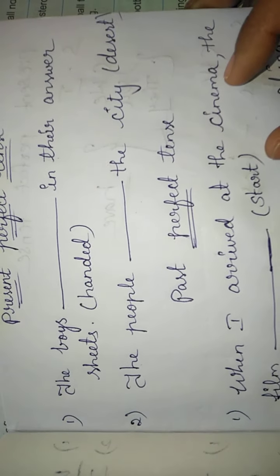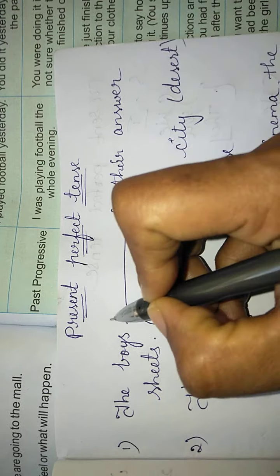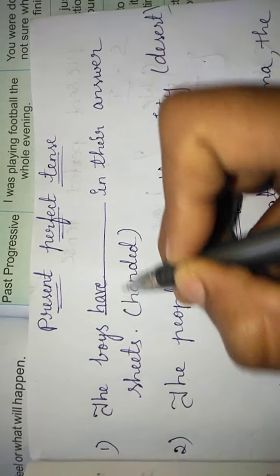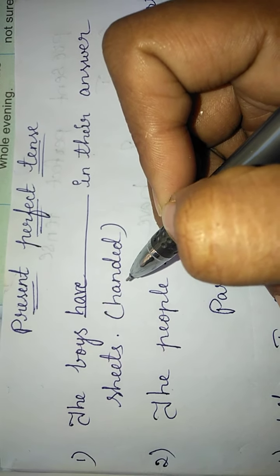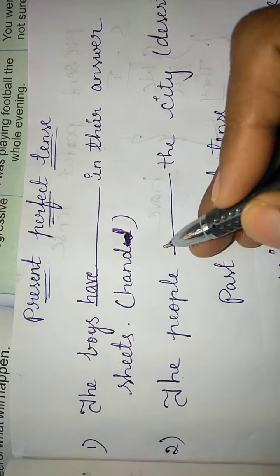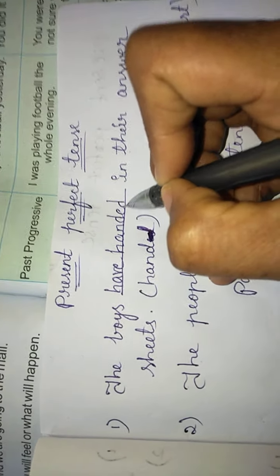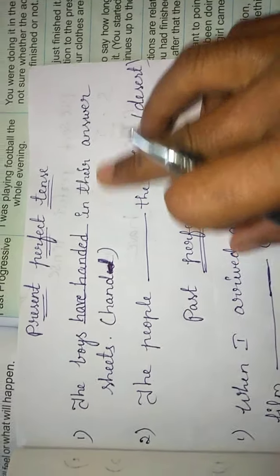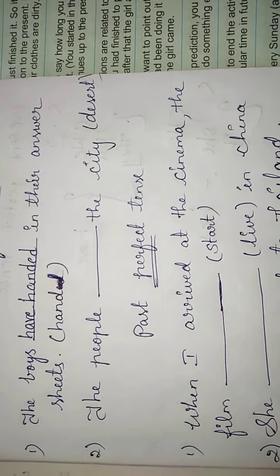Here the boys. Is the boys singular or plural? The boys is in plural form. When the subject is in plural form, we use only have. When the subject is singular, we use has. Here we use have plus the past participle V3 of hand, handed. The boys have handed in their answer sheets.